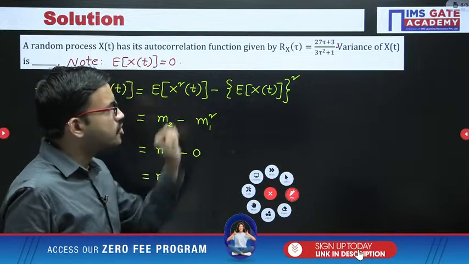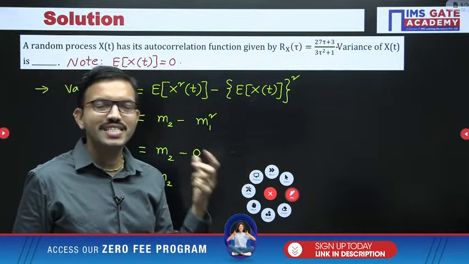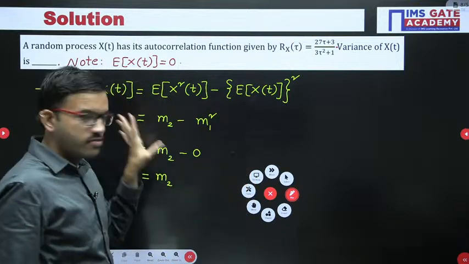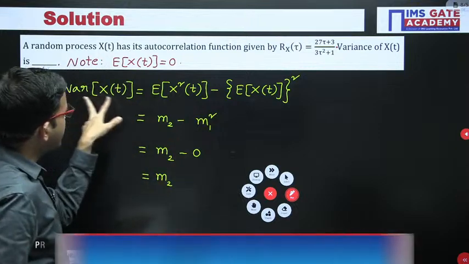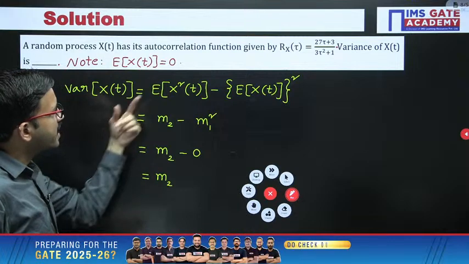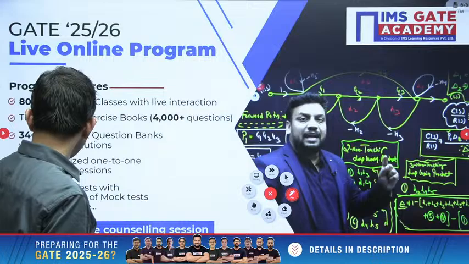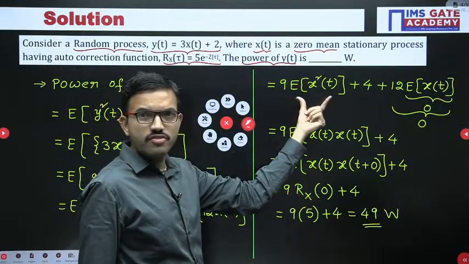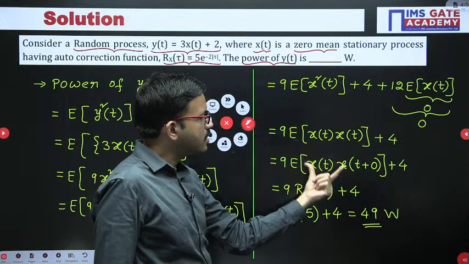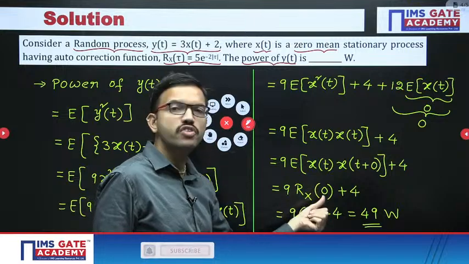For the same question, if they ask you to calculate the power of x of t, it is the same as the variance of x of t. So it is very simple. Here the variance of x of t is nothing but m2, that is expectation of x square of t. When you get expectation of x square of t, we have written it like this, and after that like this. Then what we have mentioned: autocorrelation function at tau equal to 0, that's all.